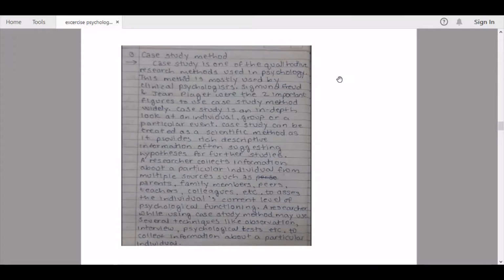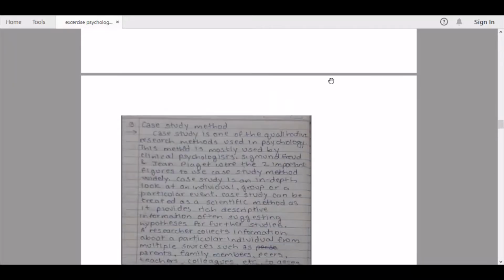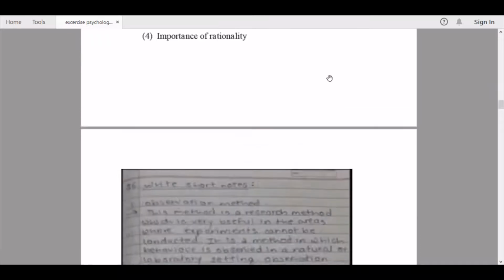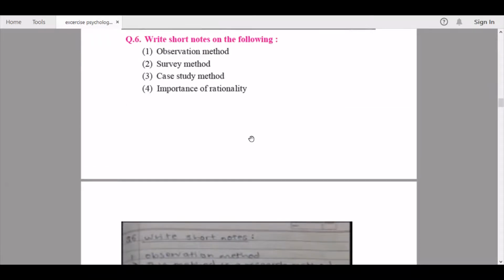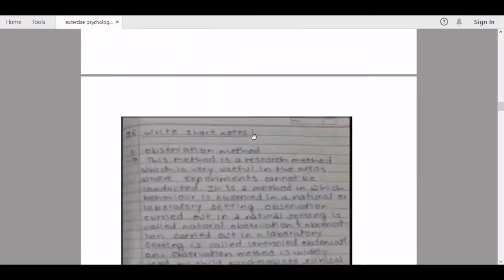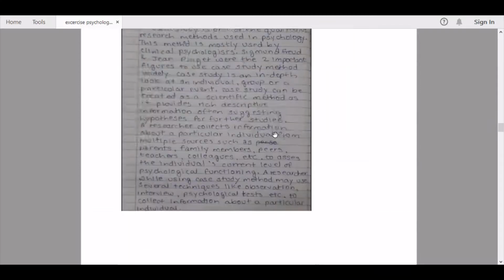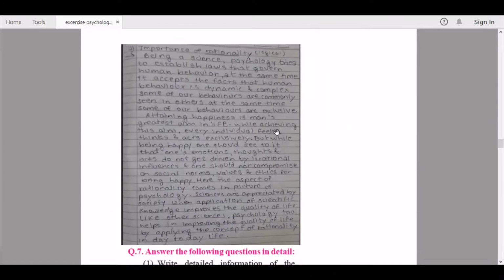So here is the explanation for the case study method. These are the short notes that the boards will be expecting from you. So please jot these down, and we'll continue to the fourth part. Let me just check what's the fourth. It's importance of rationality. So here we scroll down to our fourth part, that is importance of rationality.